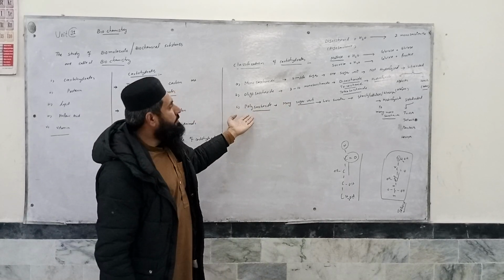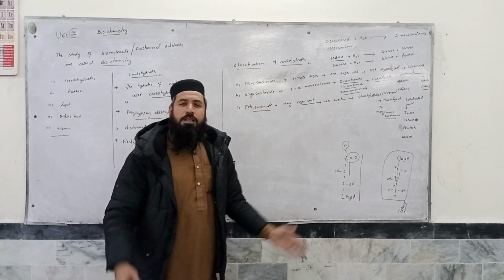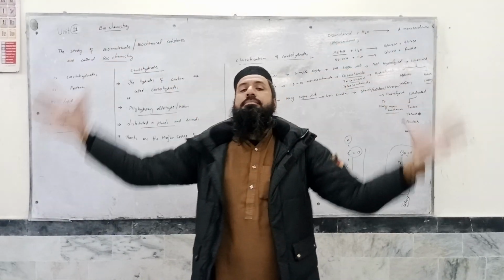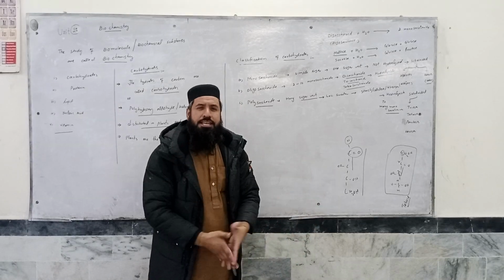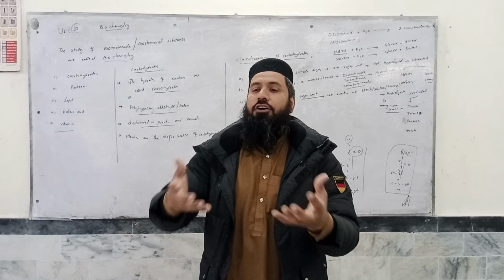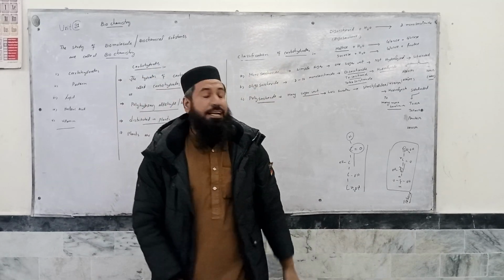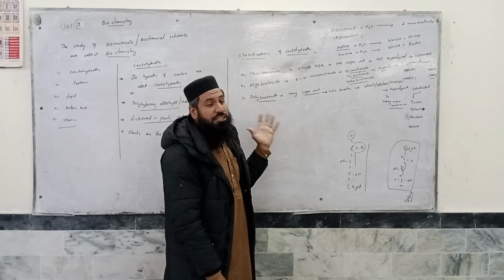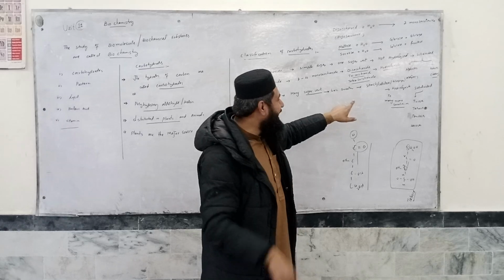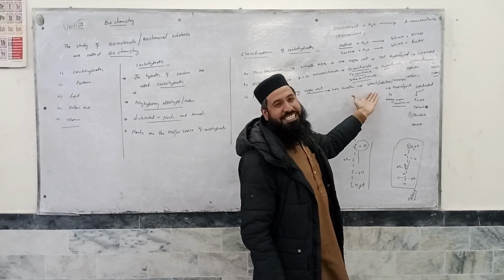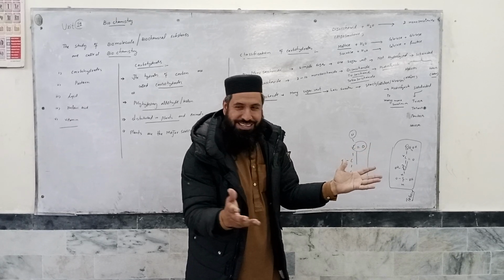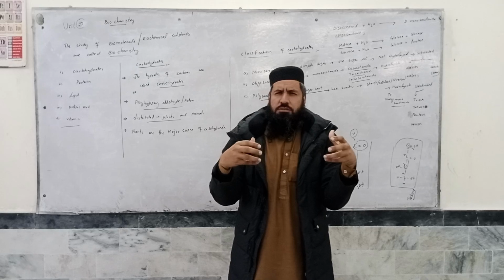The third one is called the polysaccharide. Polysaccharides are those carbohydrates which contain many monosaccharide units. Many means more than 10. A carbohydrate comprising more than 10 monosaccharide units is called a polysaccharide. They are less sweet in taste, and their examples are starch, cellulose, and glycogen. What is starch?